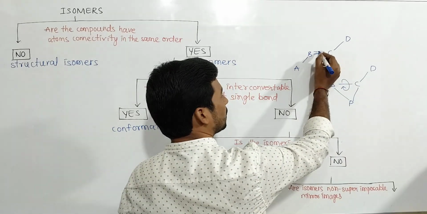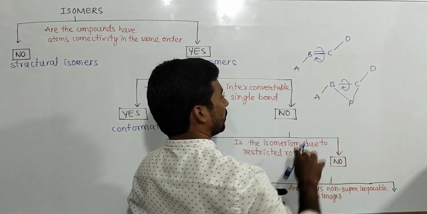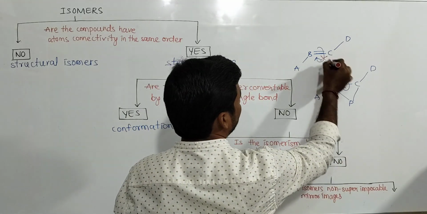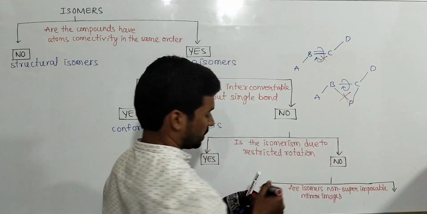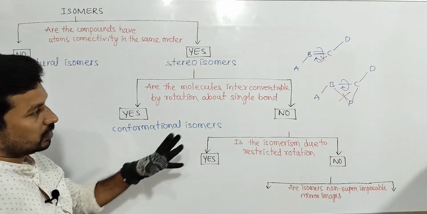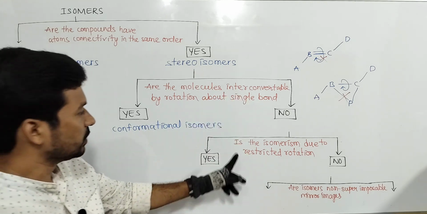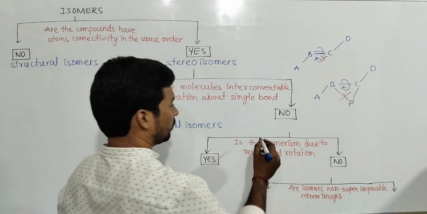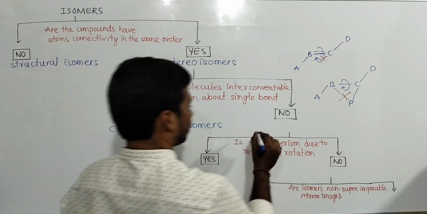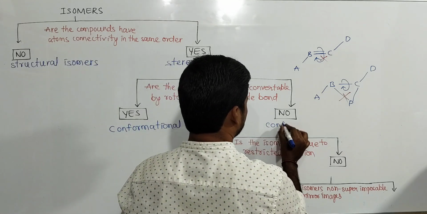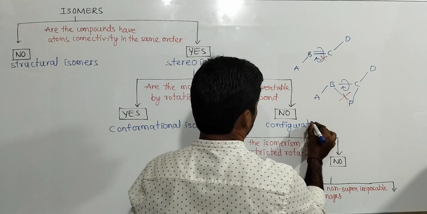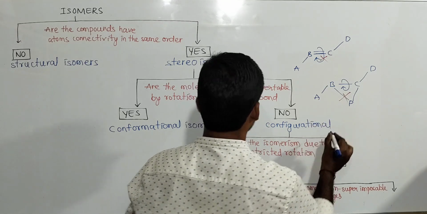Due to this double bond, this bond cannot rotate. Such isomers are called configurational isomers. Conformational isomers and configurational isomers.